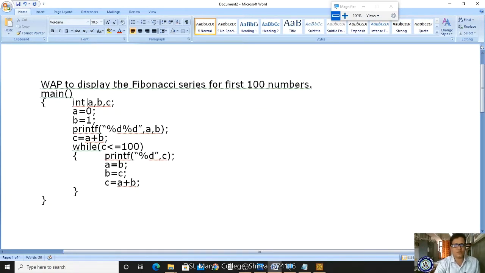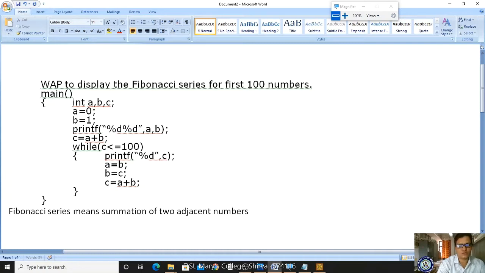So let me see what a Fibonacci series is. Fibonacci series means summation of two adjacent numbers. What do you mean by that? Fibonacci series means summation of two adjacent numbers. Got it? Then I will say clearly what it means. I have taken two numbers, 0 and 1. What is 0 plus 1? 1.